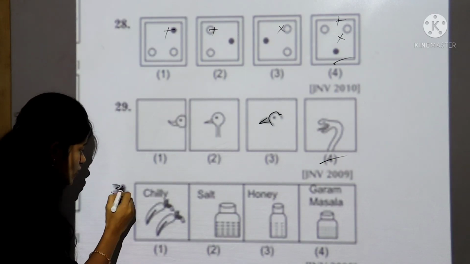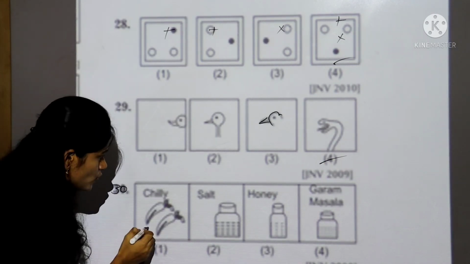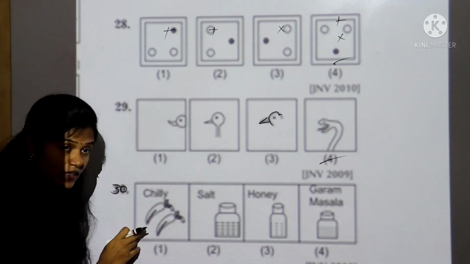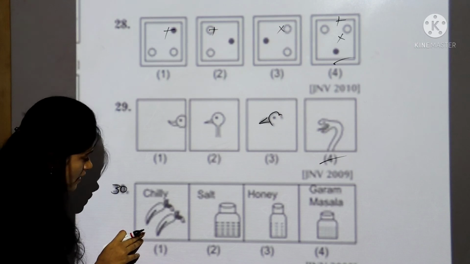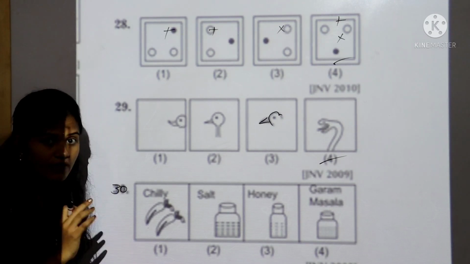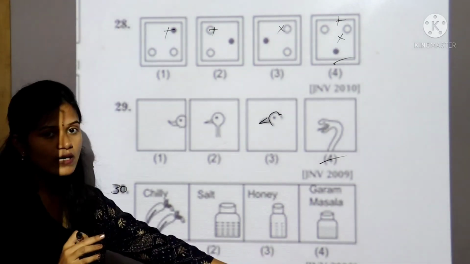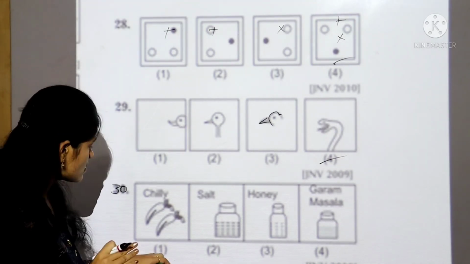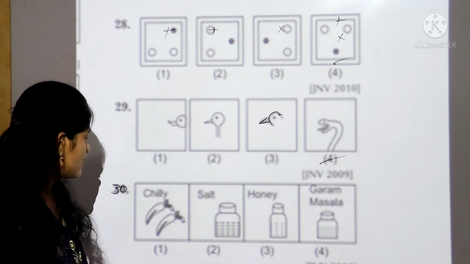Let's take the 30th question. See, they have given 2 chilli, 1 salt, honey, garam masala. By observing the first box, which is having 2 chillis, don't get confused, which is 2, these are all 1. So this must be the answer. But actually this is not the answer. You think in a different way.